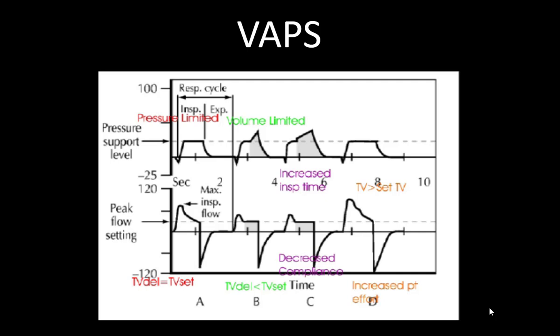Where the tidal delivery is less than the set tidal volume, what is happening here? As you can see, the pressure support level is increased, and if it is still not met, then the ventilator tries to increase the inspiratory time as well to give the desired tidal volume delivery. Where the tidal volume delivery is high, the ventilator thinks that it is already higher than the patient requirement, or patient effort is there, then the ventilator tries to give less flow.